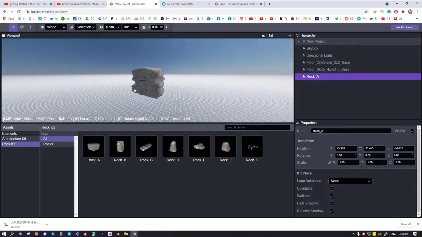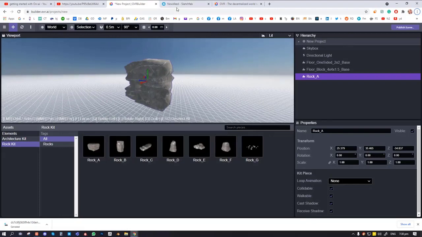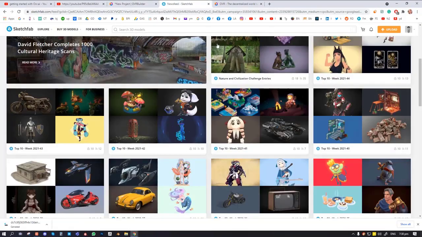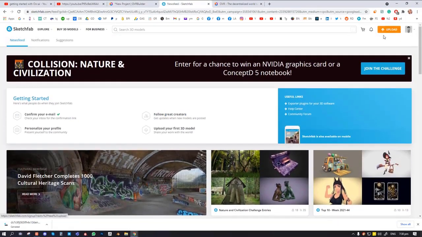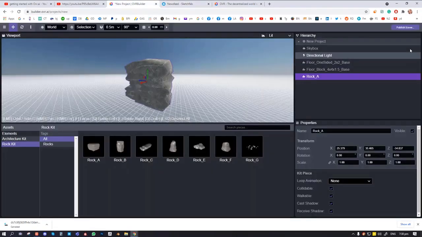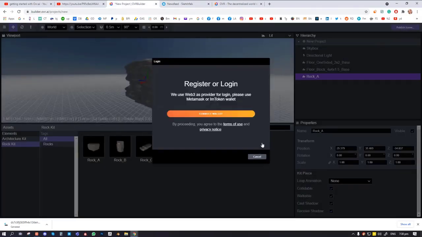That's more high quality assets, and that's using Sketchfab. So basically the process starts with having a Sketchfab account. Next you have to have what did they call it earlier, a wallet. So you have to connect your wallet here, which allows you to use that feature.